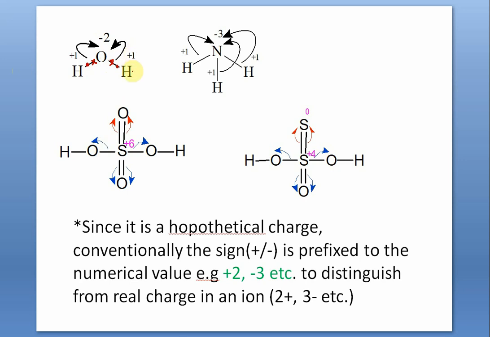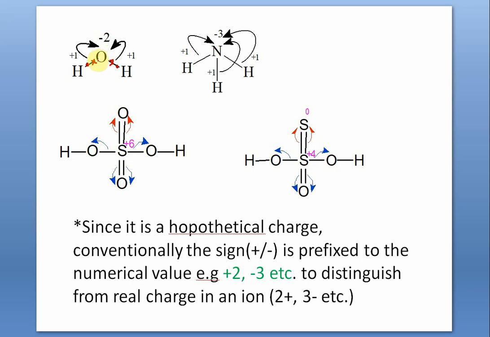Hypothetically, water is not an ionic compound, it is a covalent compound, but it has polarity. Because it has a polar covalent bond, if you are still not able to follow what a polar covalent bond is, cool. Don't worry. It will be taught to you later. Now if these two electrons are transferred to oxygen, and these two electrons also to oxygen, then oxygen will have two additional electrons. Therefore, its oxidation number is -2.